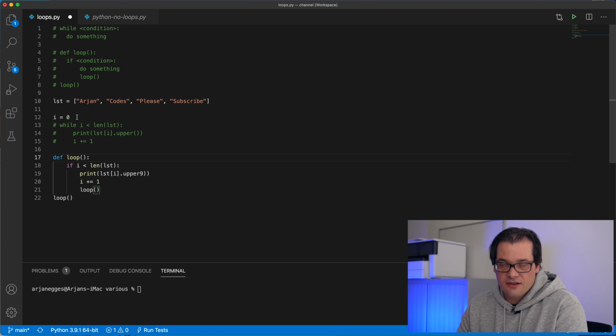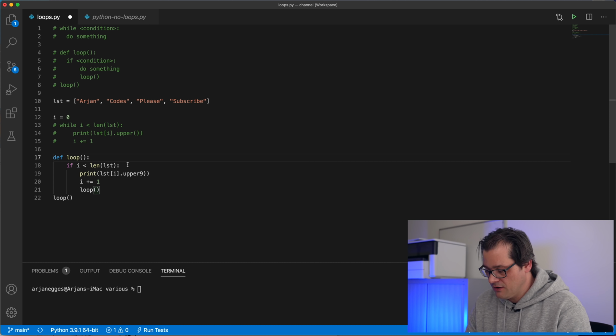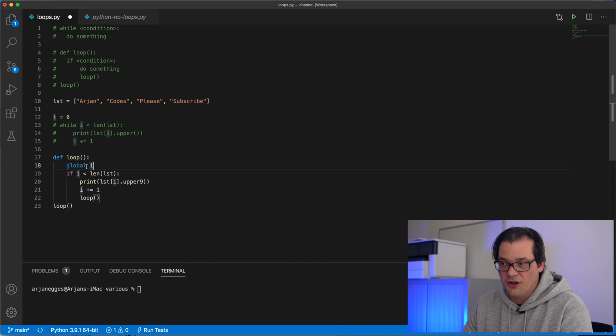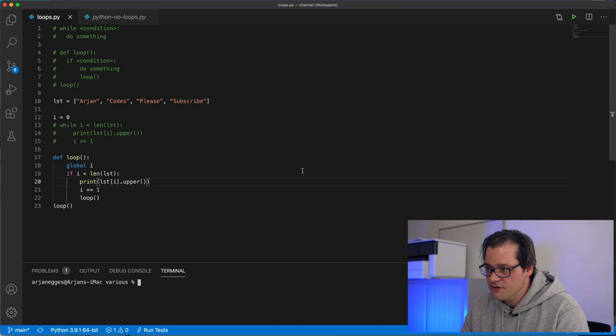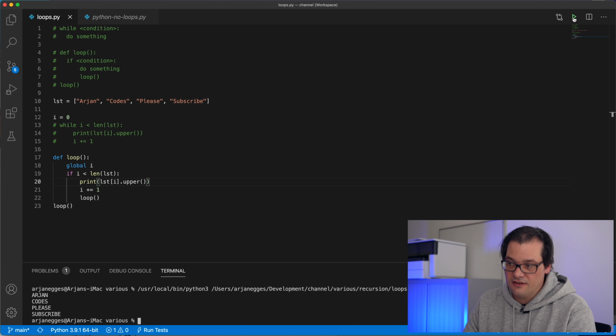Normally you don't have access to variables that are declared outside of the function unless you explicitly tell the function that these are global variables that you're using. Otherwise Python will just redeclare them for you inside the function. So we need to add here one line saying i is a global variable that we're using, and this is not a variable local to the function. So let's run this example, and then this is what we get. Again, exactly the same thing.